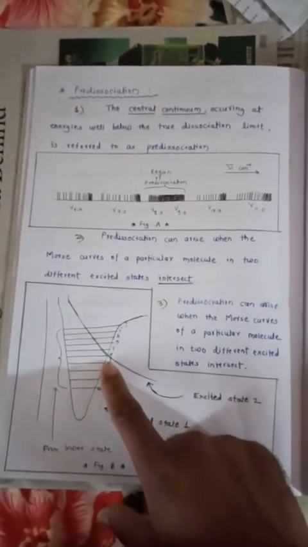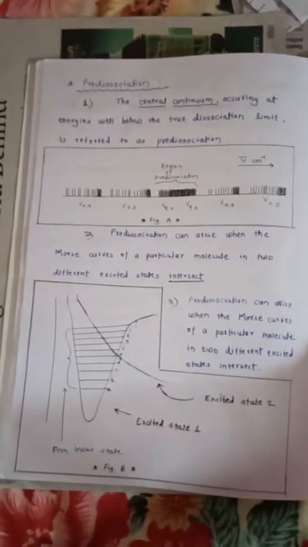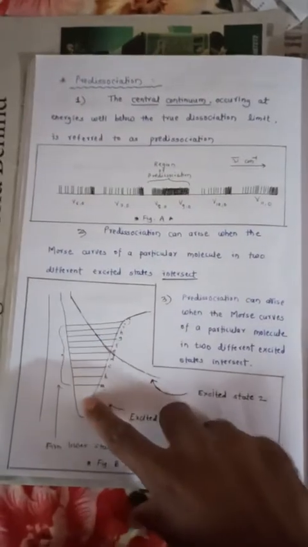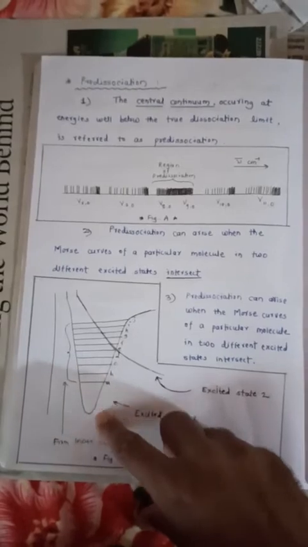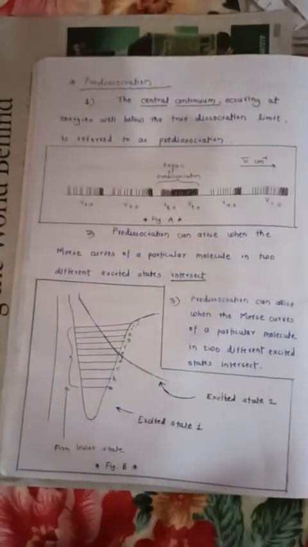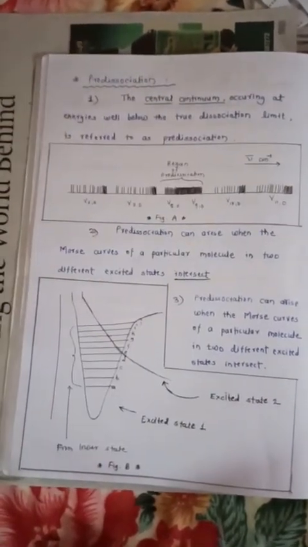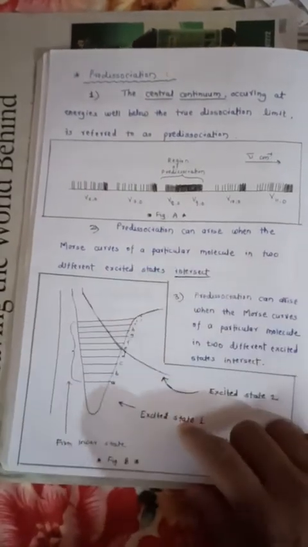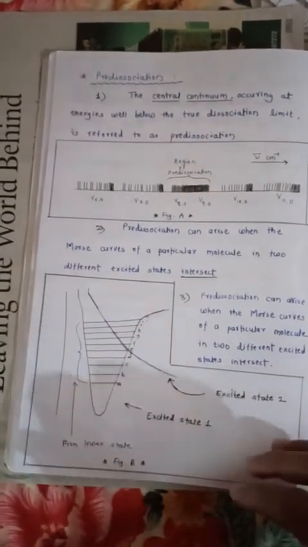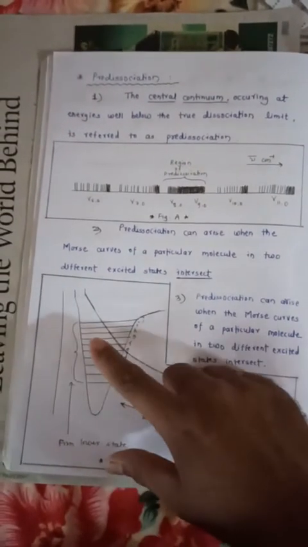So in this case pre-dissociation can occur. Now excited state 1 is stable since it has a minimum in the curve. This is the minimum. Excited state second is continuous. It is not stable. Now some of the vibrational levels are also shown. Let us suppose a transition takes place from some lower state into the vibrational levels shown in the bracket.